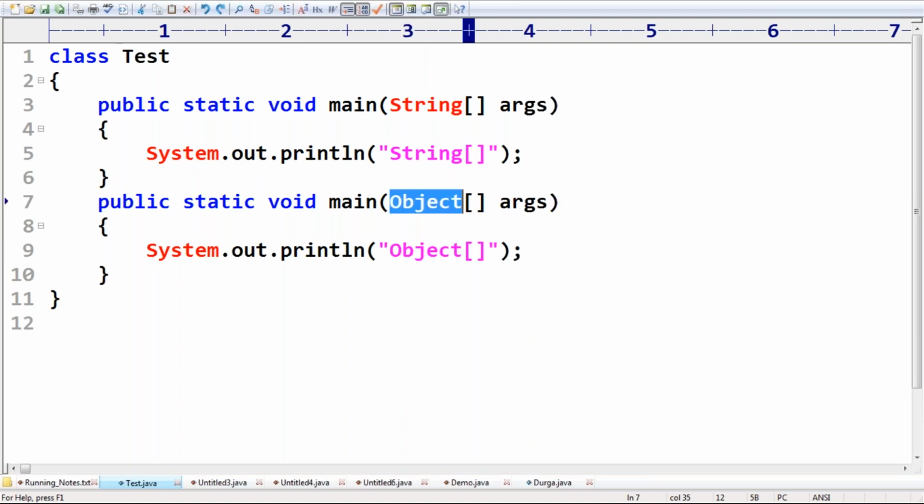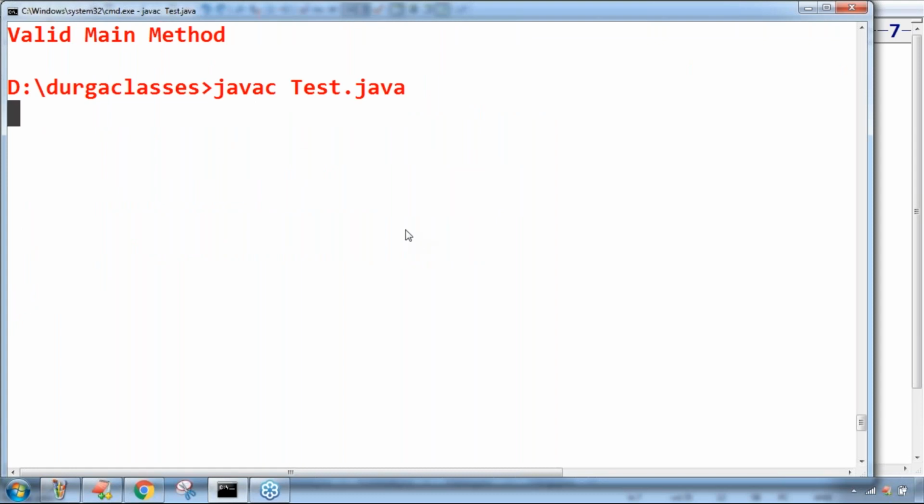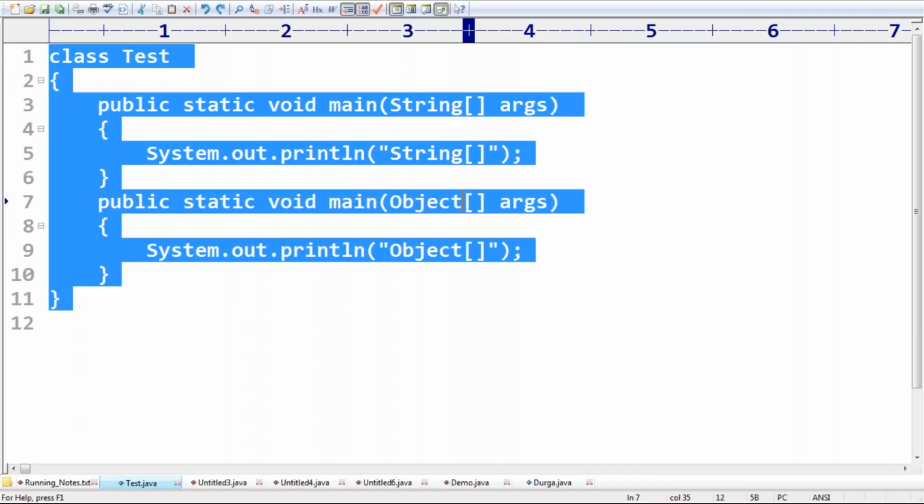Now let me run this code. javac Tester.java, it compiles fine. java Tester. What answer are we getting? String array. Perfect, so it is valid.